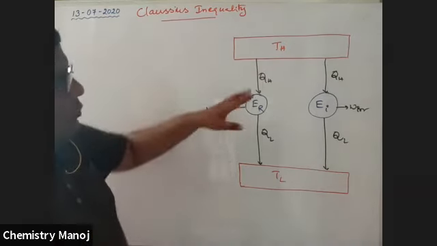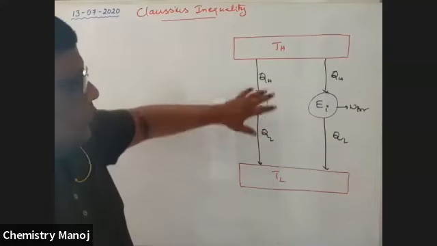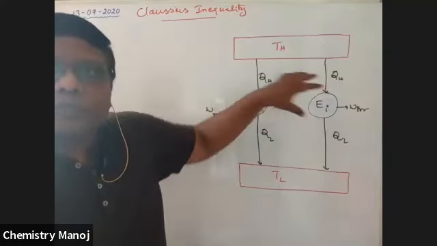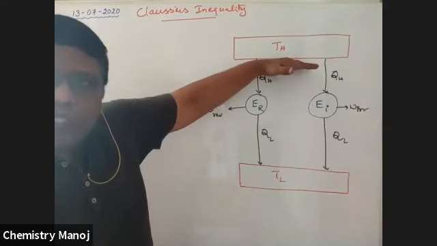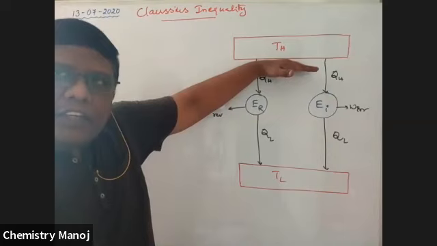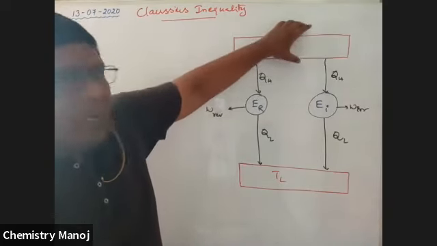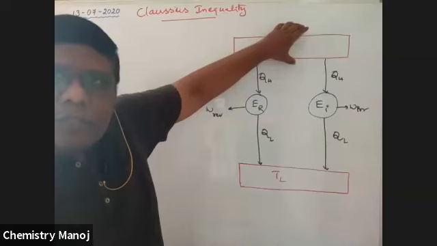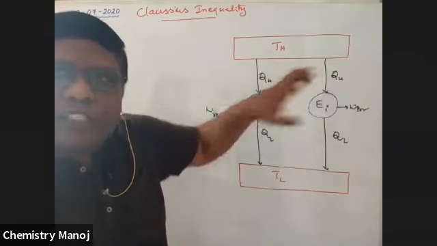See here, listen carefully. There are two engines. These two engines are connected to a common source, supplying some energy in the form of heat. Common source means the heat supplied to this engine is equal to the heat supplied to this engine.